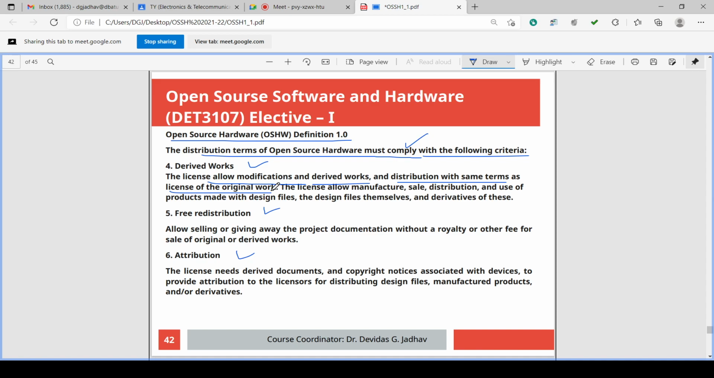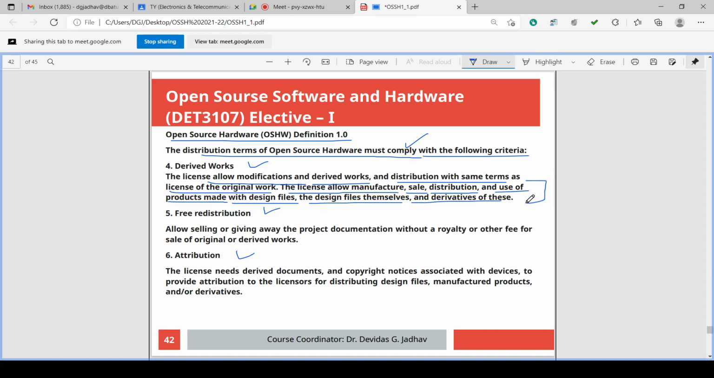The license allows modifications and derived works. Modifications mean derived works, new works derived from the original design file. So the license should allow the modification and derived works and distribution with the same terms. The derived work should be distributed again with the same terms as the license of the original work. The license allows the manufacture, sale, distribution and use of products made with the design files, the design files themselves and derivatives of this.